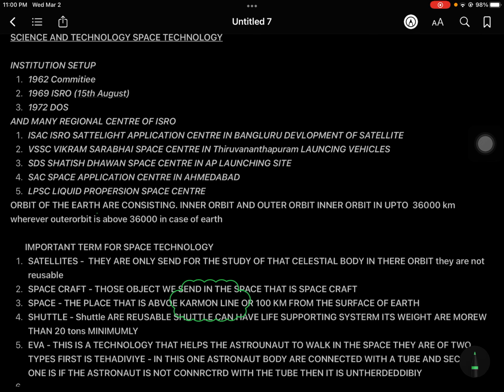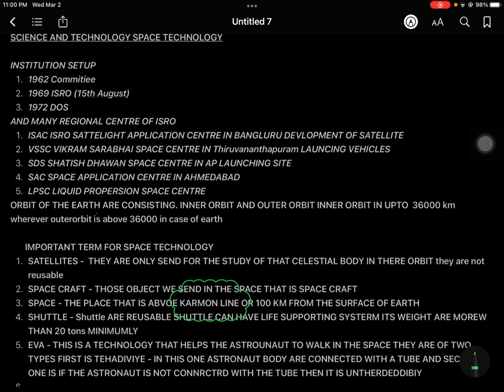Then the next thing, shuttles. Shuttles are reusable. Shuttles can have a life supporting system. Their weight is more than 20 tons minimally.